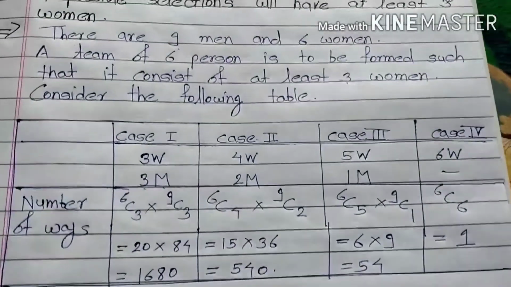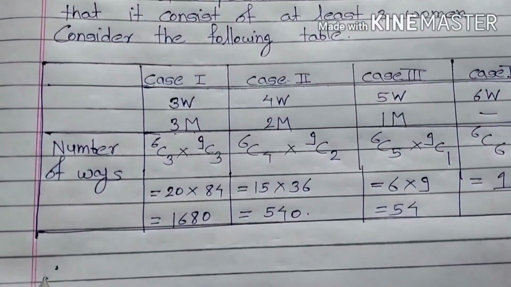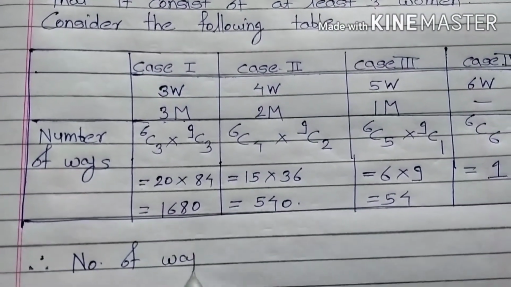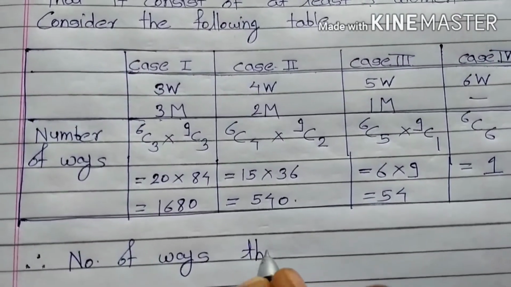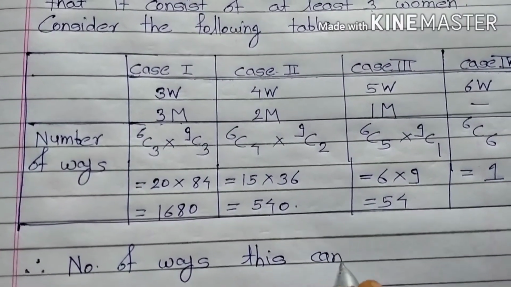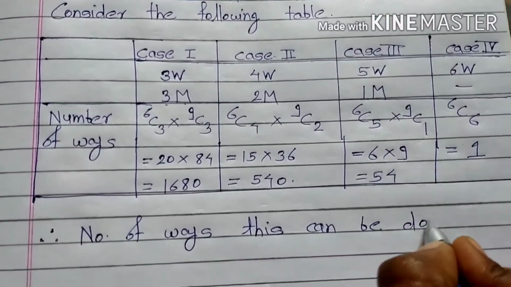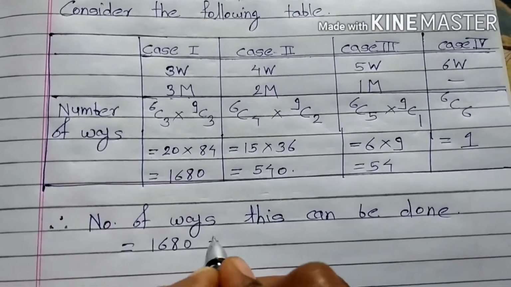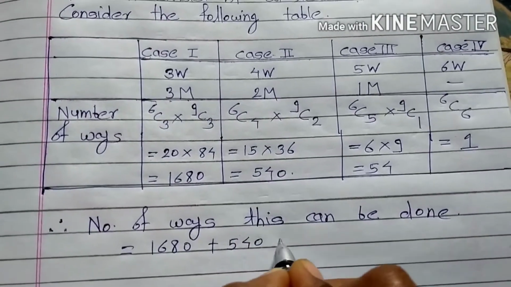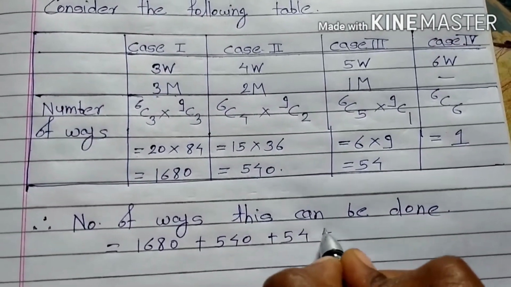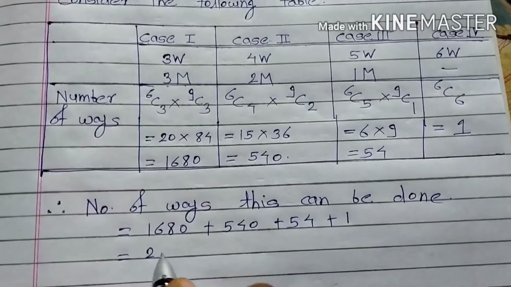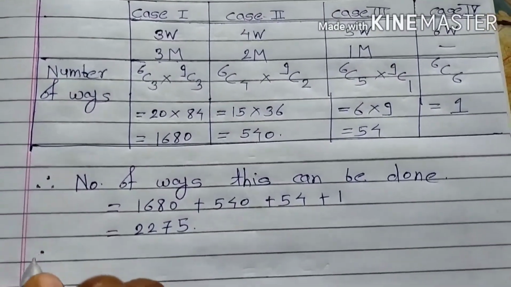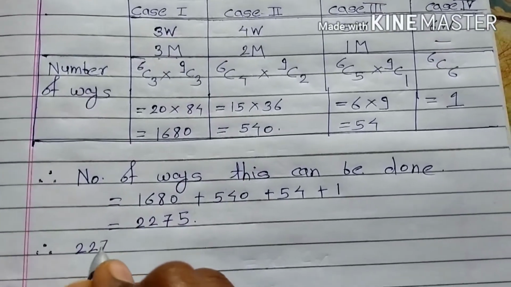And therefore number of the ways, so last, number of ways this can be done. Now add this all. So it is 1680 plus 540 plus 54 plus 1, which is equal to 2275.